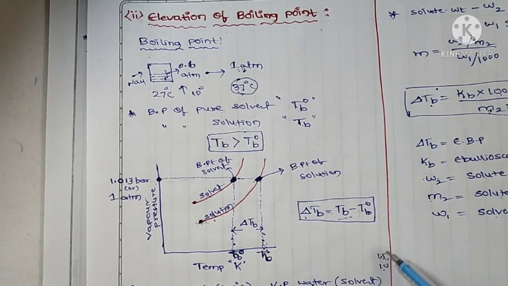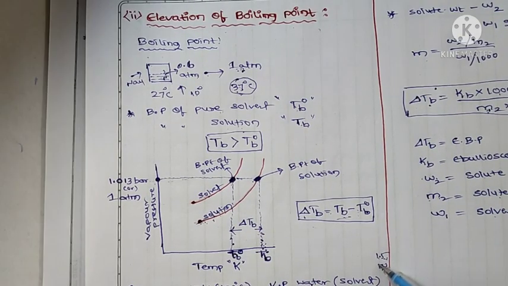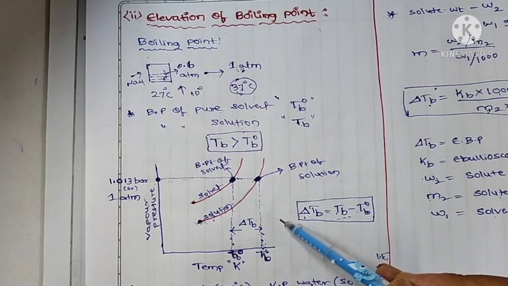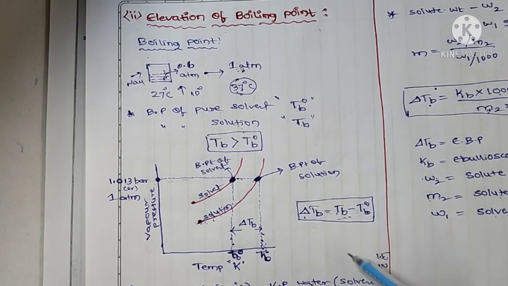The pure solvent boiling point is 10 units and the solution boiling point is 15 units. So Tb minus T naught b, 15 minus 10, is equal to 5 units. It means after adding the solute to the solvent, the increase in boiling point is 5 units.